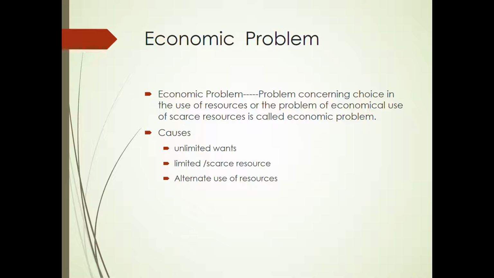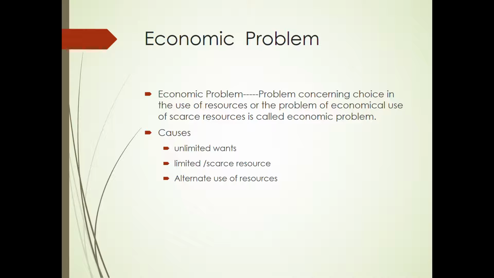And resources have one more characteristic, that is they are capable of alternate use. So for example, a farmer has a piece of land, he can grow wheat as well as rice. So he has to make a choice whether to grow wheat or rice. Similarly, a farmer can decide whether to produce food crops or cash crops. If he makes a decision in favor of cash crops, further he has to decide whether to grow cotton or jute. So in this way, resources are capable of alternate use.